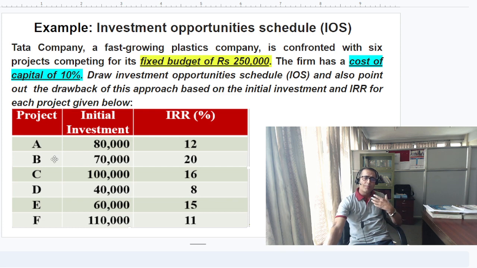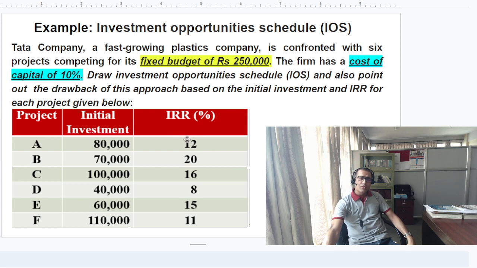Like we have projects A, B, C, D, E, F, while the cost of capital is 10%, with a fixed budget of 2,50,000. Now look at the internal rate of return figures.